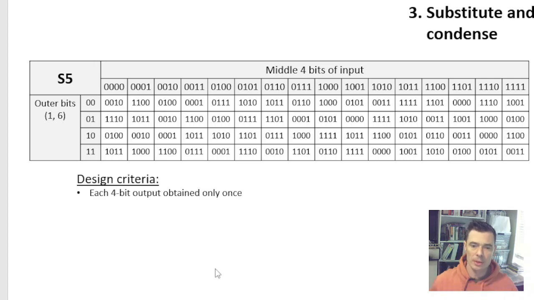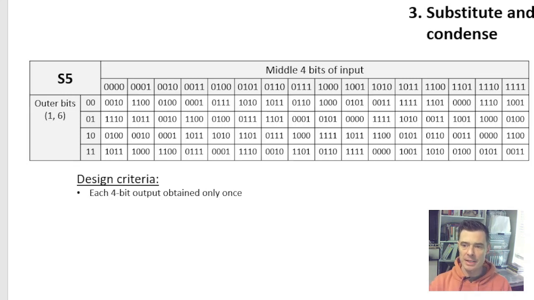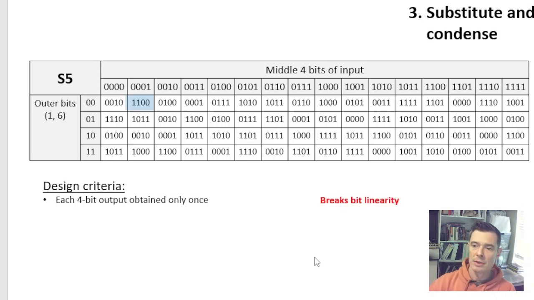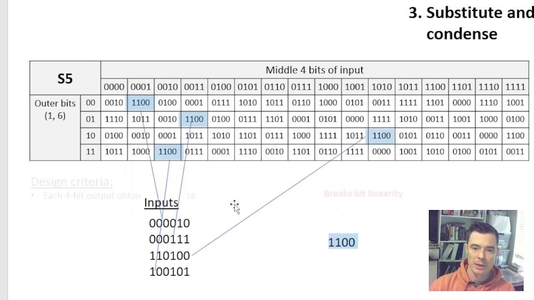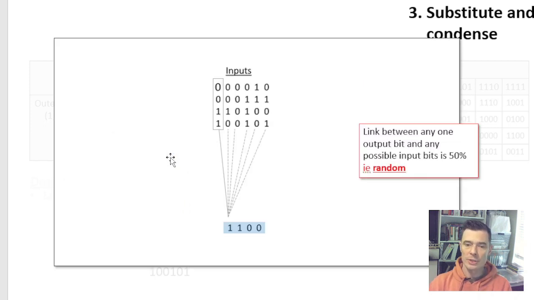So a couple of things to notice about what the table looks like. In each row, you're going to see there are no repeat outputs. And this idea is what breaks the linearity for each individual bit. So in our output example, 1100, you can also find this output in each of the other rows. So you take any one of the output bits and you try to trace it back to any of its possible input bits.